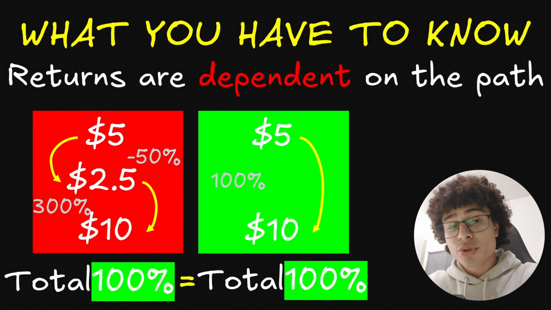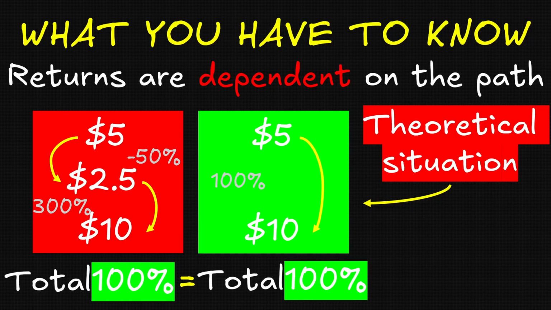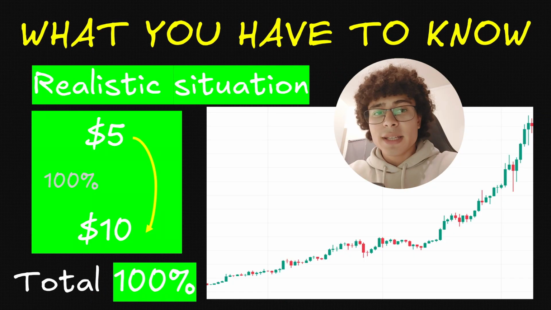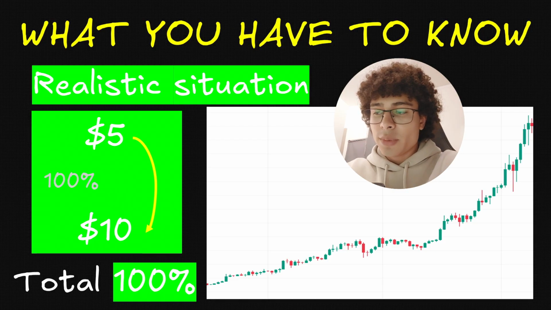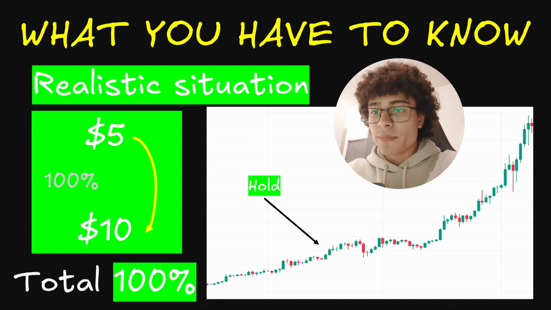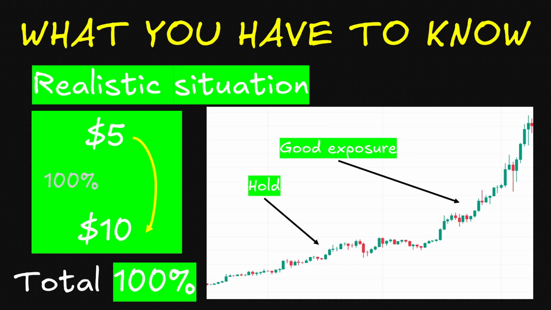With this example, the strategy is not path dependent, because with 2 different paths, we have the same end result. But that is because it is only a theoretical situation. Let's take a realistic situation to illustrate that. So we have the coin that went from $5 straight to $10. On the chart, you can see what the price action would have looked like. So the first step is you buy and you hold the coin. Thanks to that, you would have a good exposure to the coin, and you would end up having good returns, totaling 100% if you follow the example.